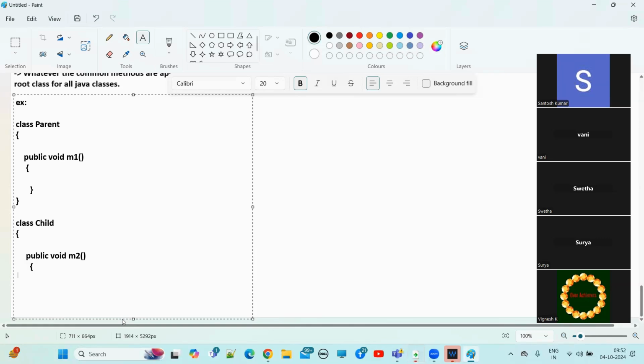Okay, this is the method, the M2 method. Fine.